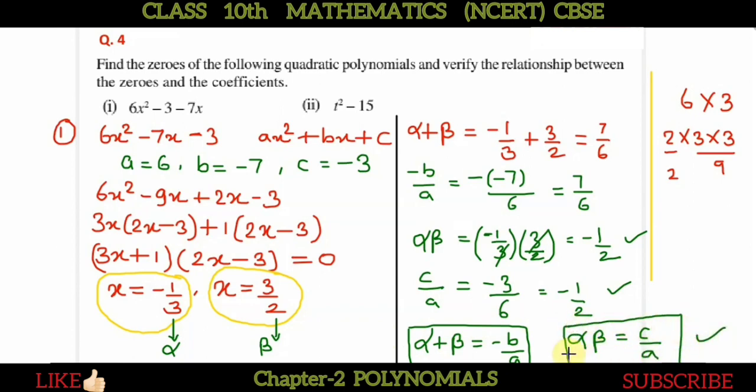This also we have verified for this question. The second question you can try by yourself, and it is quite easy. We can proceed in this way only, and further we will proceed.